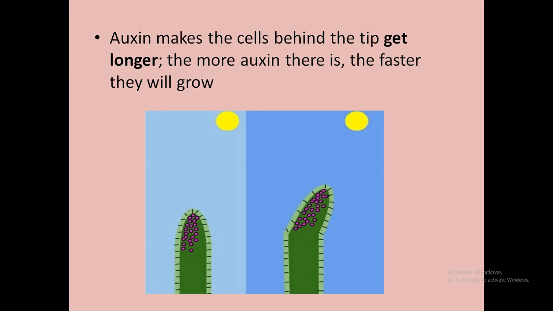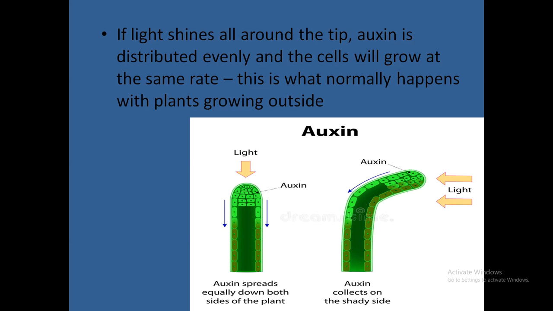Auxin moves to the backside of the region where the plant is getting its stimulus. For example, auxins are sensitive to light. If a plant is growing in an outside environment, the light will shine all around the tip.